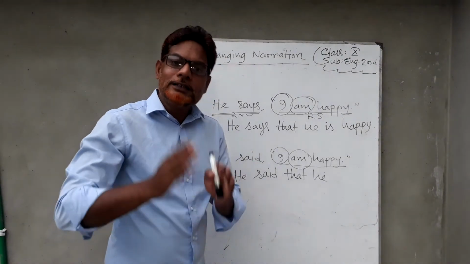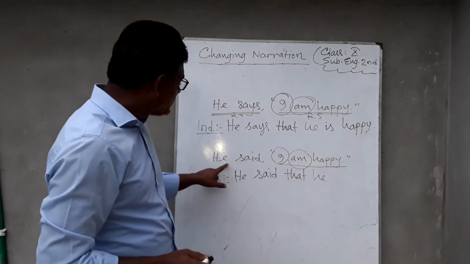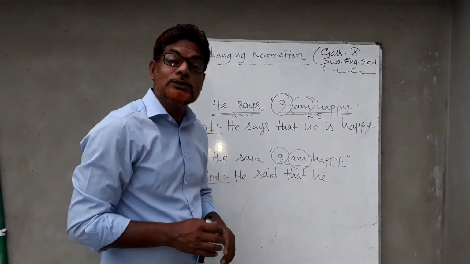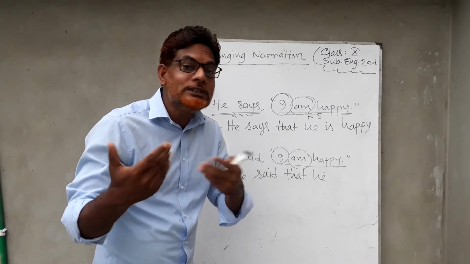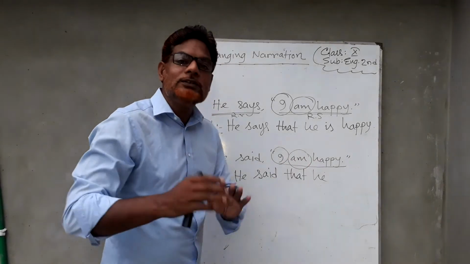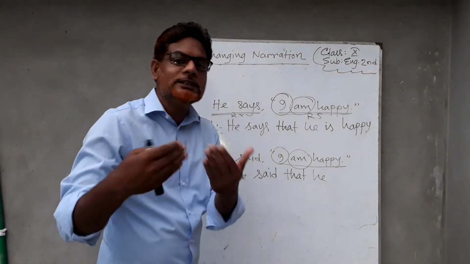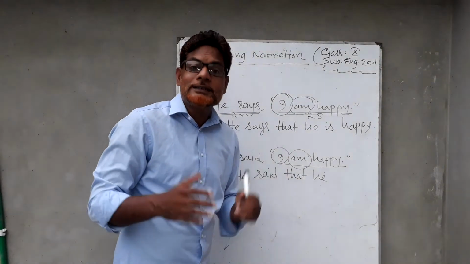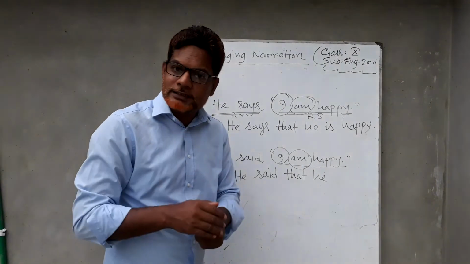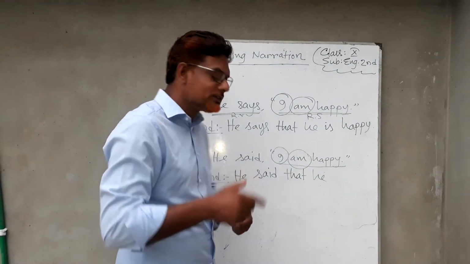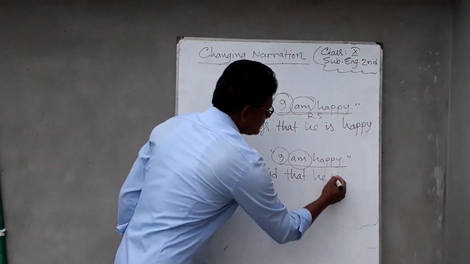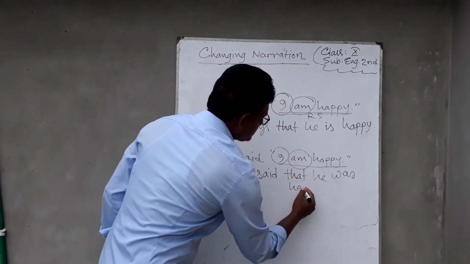Yes. Now the tense will be changed. Why? As the tense of the reporting verb is past. If the tense of the reporting verb is past, the tense of the reported speech will be changed. How will it be changed? If it is present, it will become the same past. I am happy is present simple tense. So it will be changed into past simple tense. So we have to write the past form of the first verb. The verb is am. We have to write the past form, and for he, we use was. He was. Then the rest of the words: happy.